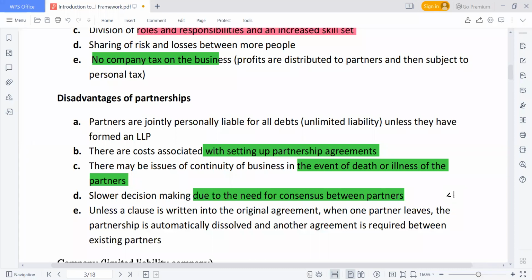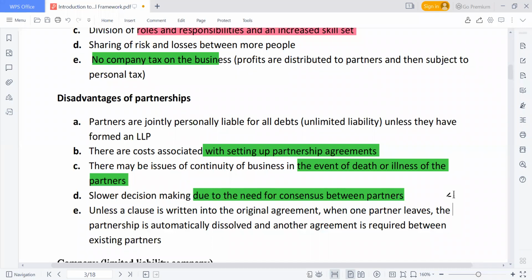Just like in a sole proprietorship, there's a fast decision, because you are not really calling many individuals. It's just you. Even though others can contribute, the final say only belongs to the owner. But in a partnership business, it is slow. We have to consult different partners. This one may not be available for today's meeting, so we can adjourn the meeting, and the decision making process is going to be slower.